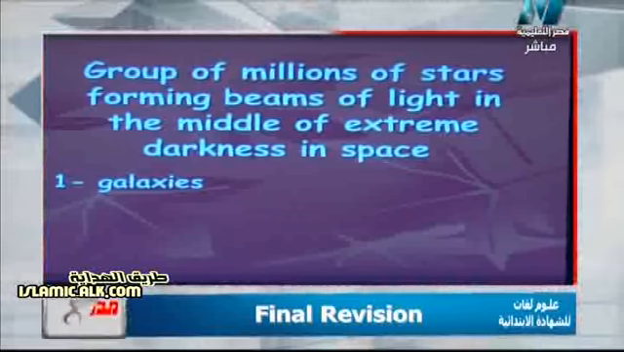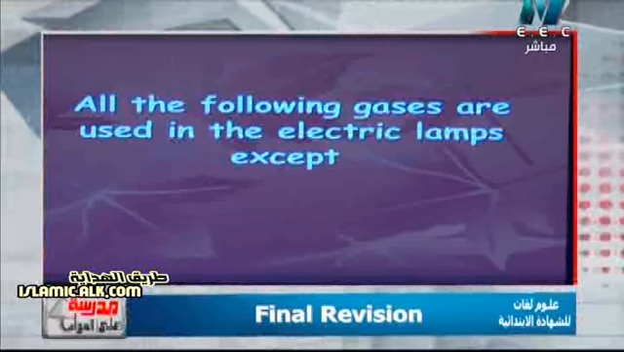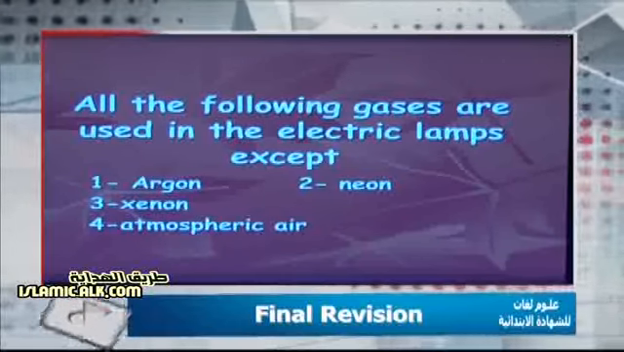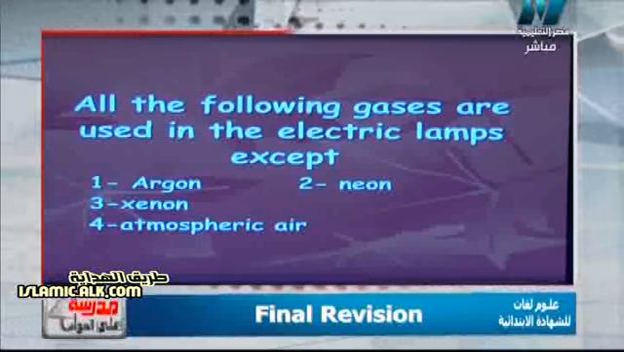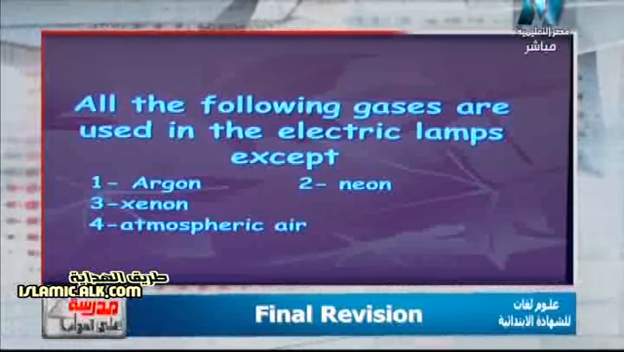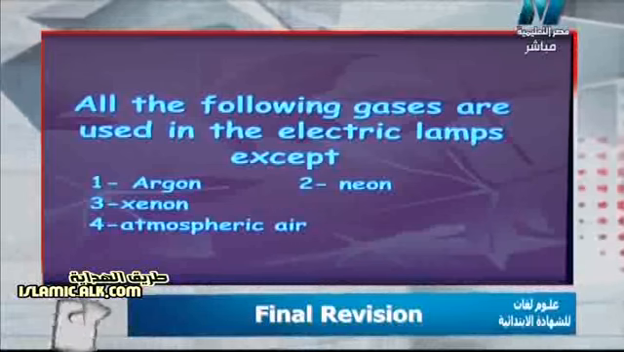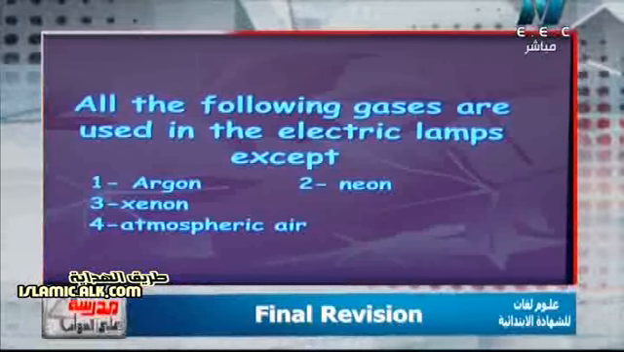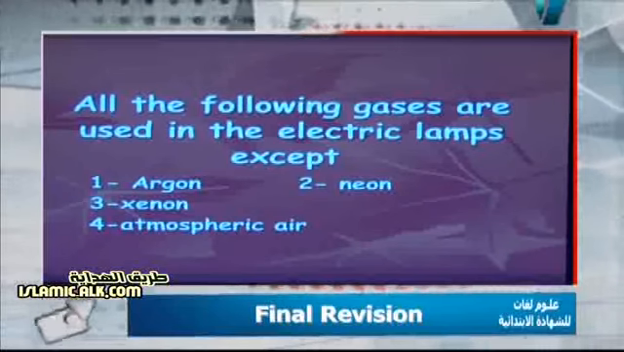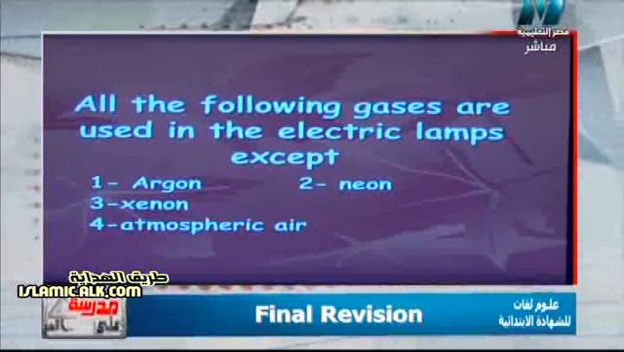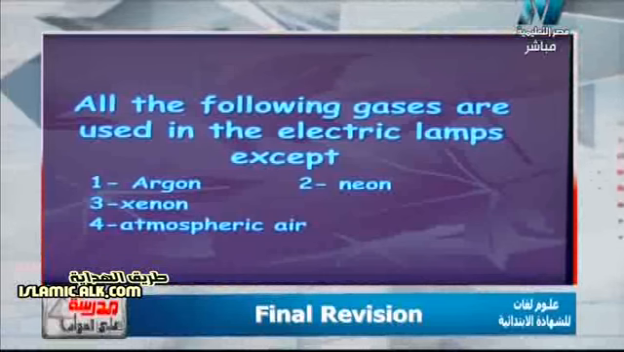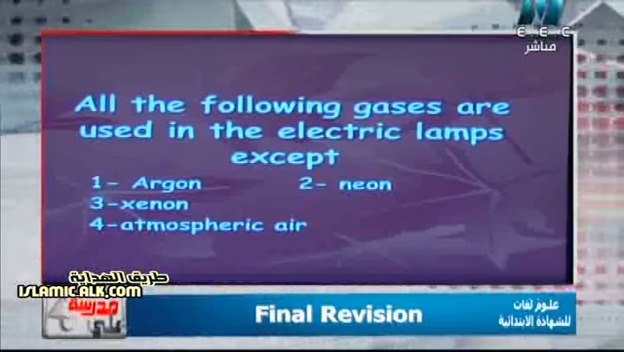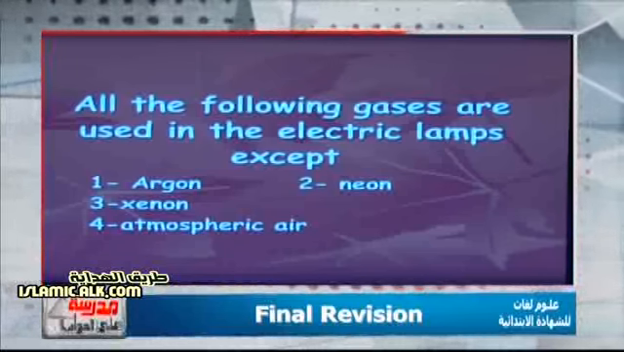Another question. All the following gases are used in the electric lamp except: argon, neon, xenon, atmospheric air. We know argon, and sometimes we hear about neon, so we don't know xenon, and also surely we know atmospheric air. Which gas of them isn't found in the atmospheric air?